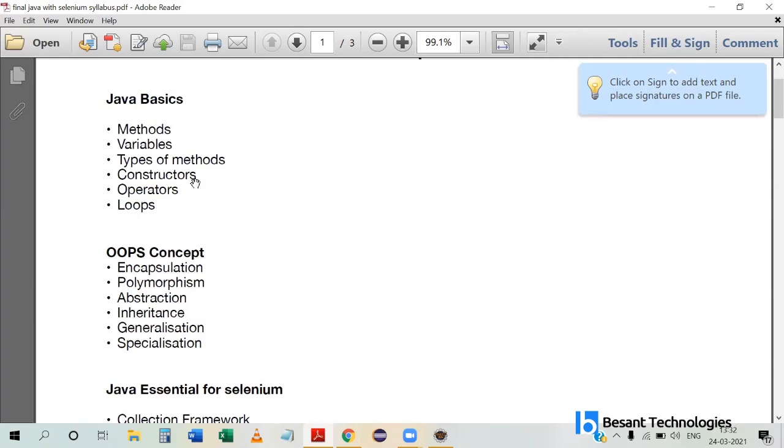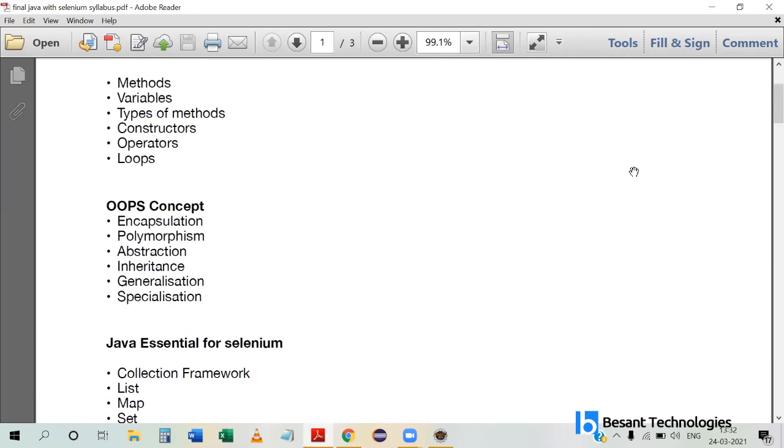So we have finished methods, variables, types of methods, constructors, loops. Then operators is balanced. Only operators are balanced here. In polymorphism we are going to see all the overloading things. So the second part, the OOPS concept, will come under intermediate Java.